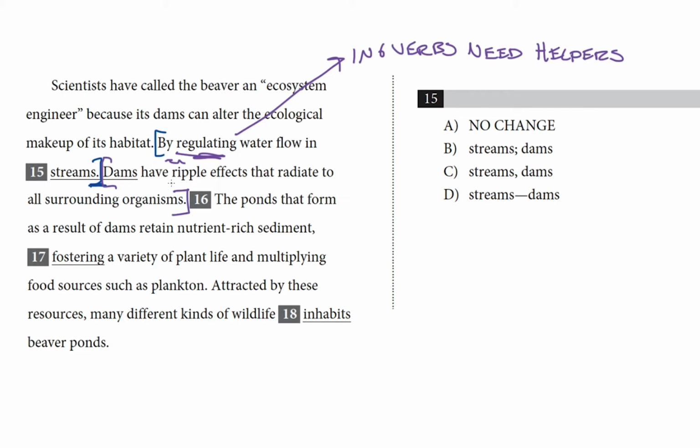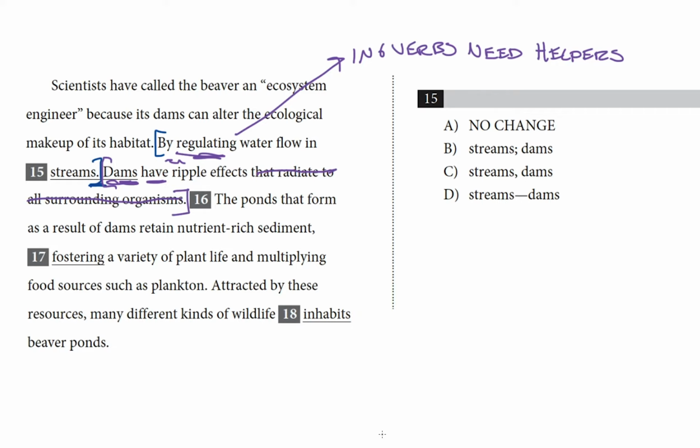Let's see. Dams have ripple effects that radiate to all surrounding organisms. Yes, so there's our subject, that's dams, and there's our verb, is have. That's all we need to focus on. We can even ignore everything after that. I'm just going to cross that off. We found our subject and our verb, so we can knock out that radiates to all surrounding organisms. So now we are looking for a choice that will correct the error created in the original, the error that results in our sentence fragment.